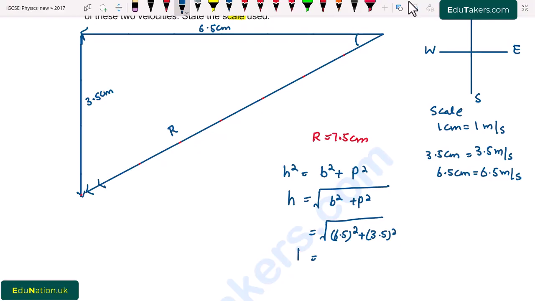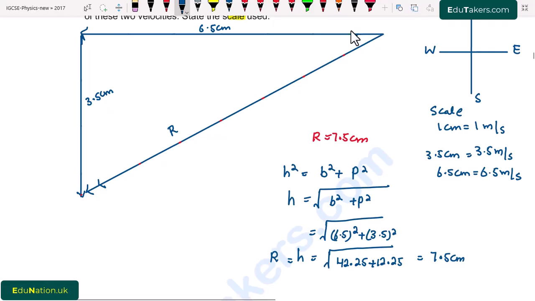So the value of h comes to be the square root of 42.25 plus 12.25. So the value is 7.5 centimeter. This h is basically the resultant. So these are the two methods to find the resultant magnitude.